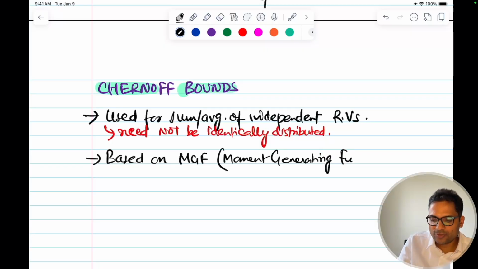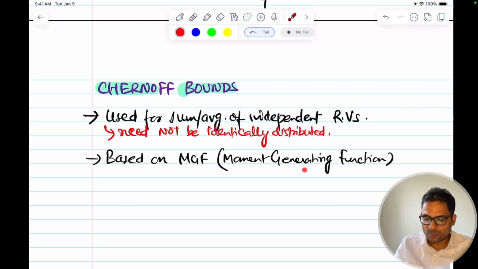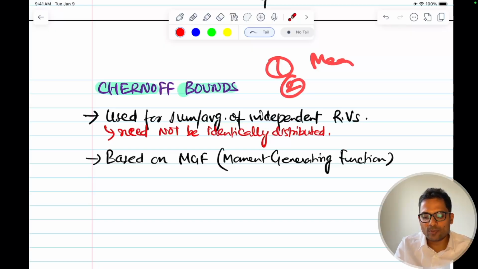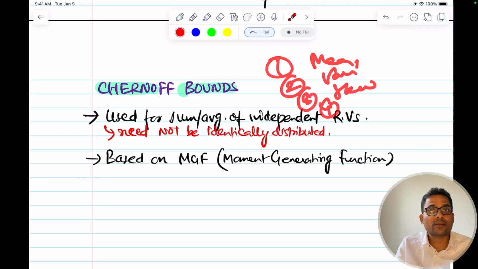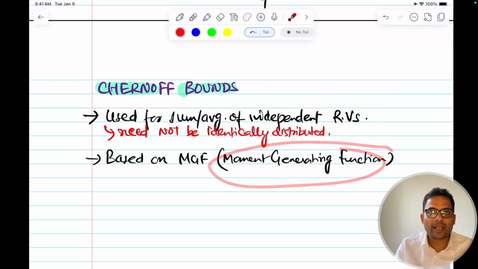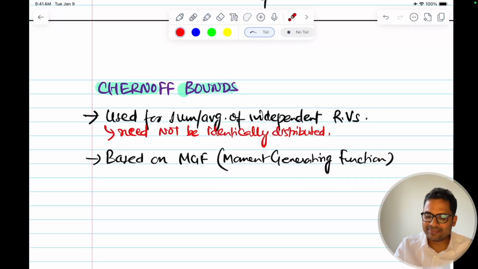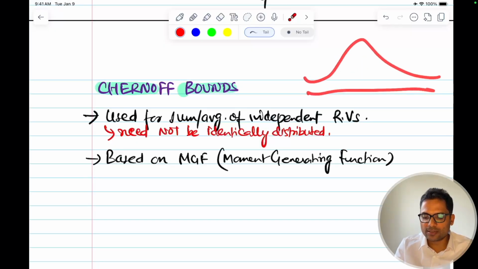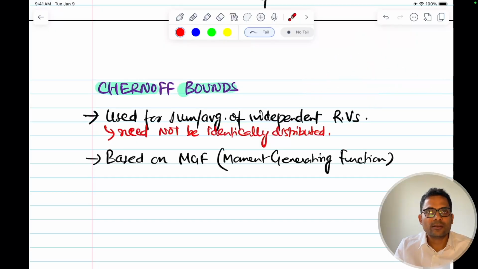The moment generating function, if you remember, generates the different moments of the distribution of a random variable. The first moment is the mean, the second moment is variance, the third moment is skewness, the fourth moment is kurtosis. You remember all this, right? So this uses the moment generating function, and that's how it is giving even tighter bounds, because it is using more information about the distribution, whatever the curve is.